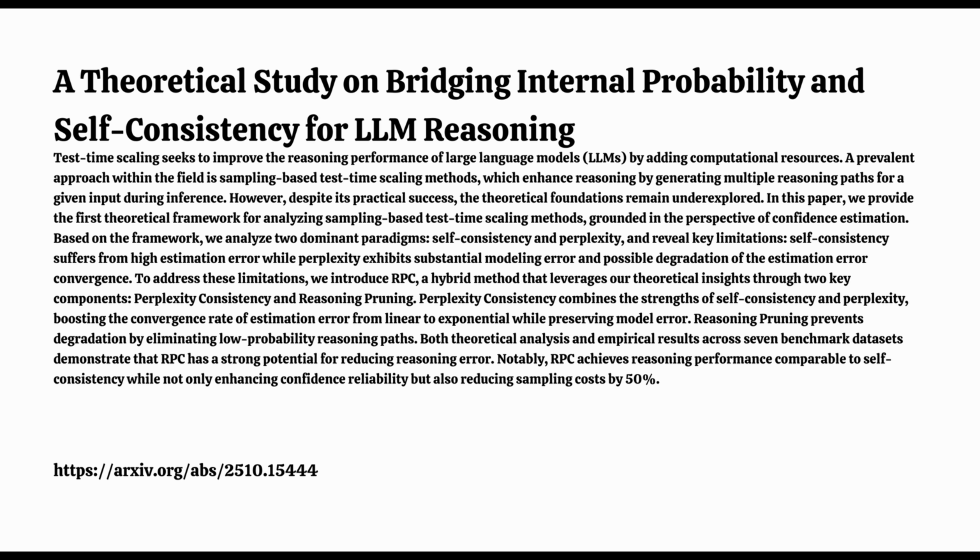That's quite an improvement. Definitely. And beyond just efficiency, they also look at overall performance and reliability. When using the same number of samples, RPC showed an average improvement of 1.29% across all the datasets compared to the other methods. And it also improved the reliability of the confidence scores. RPC achieved lower expected calibration error, ECE, than both PPL and SC. Lower ECE, meaning its confidence scores are better calibrated. If RPC says it's 90% confident, it's more likely to actually be 90% correct. That's the idea. It's not just performing better, it's more trustworthy about its own certainty level.